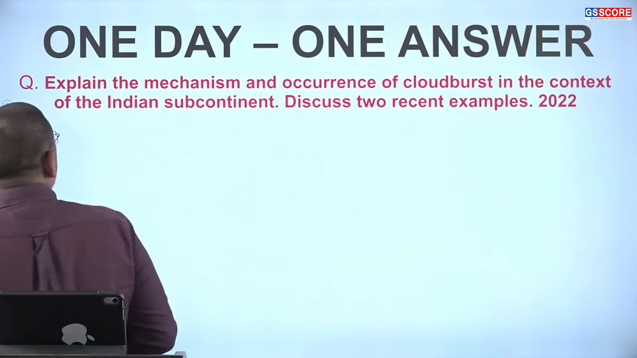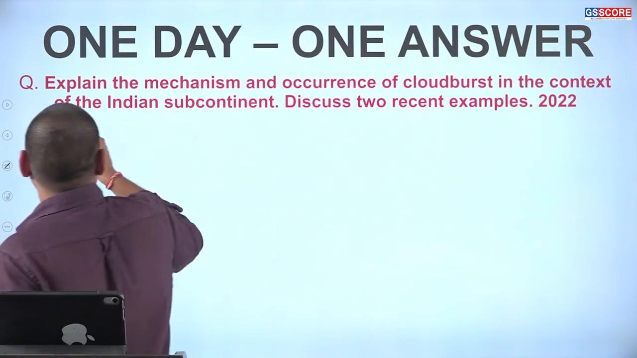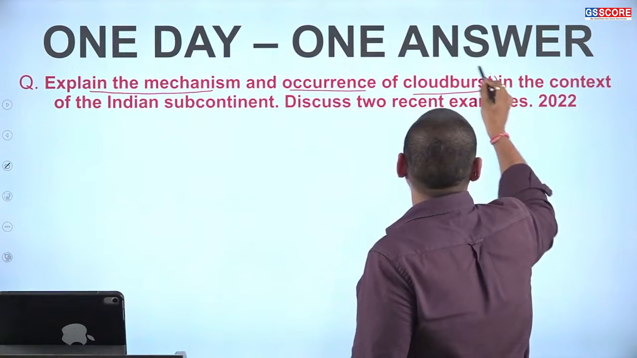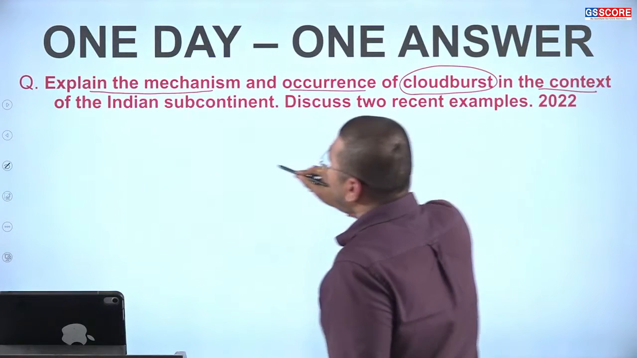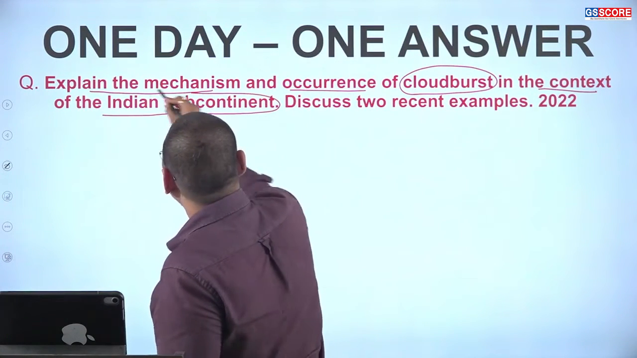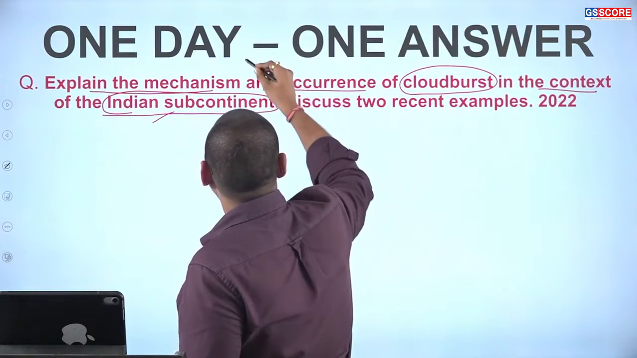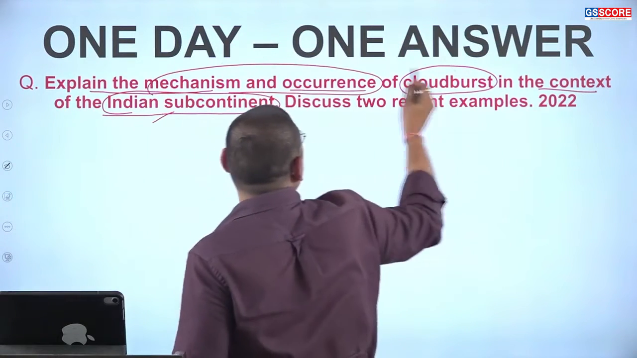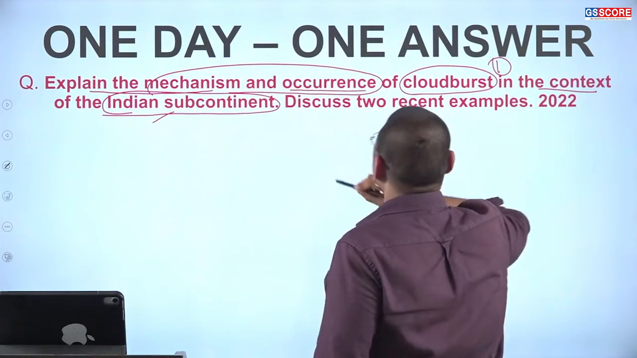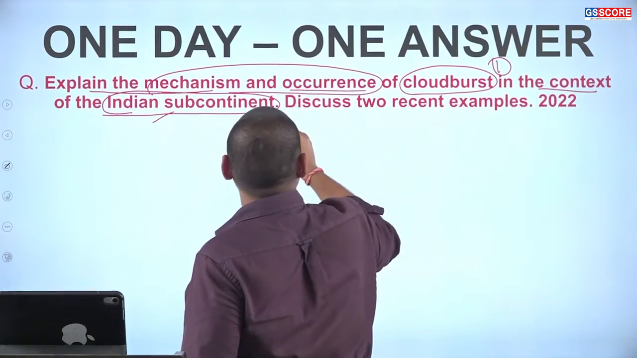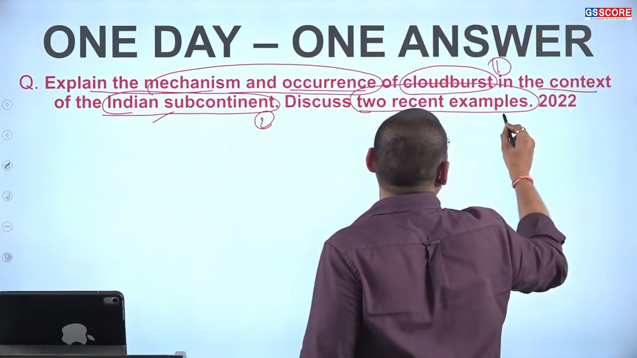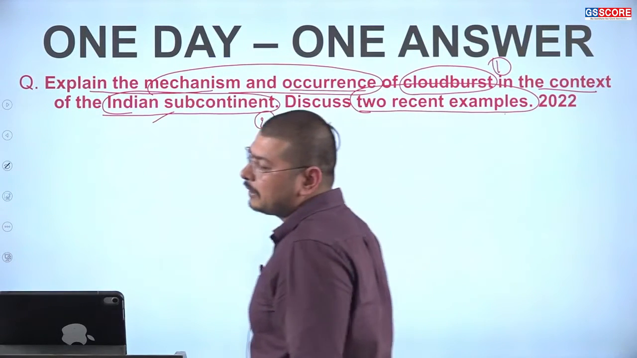So moving to the question of today, that is: explain the mechanism and occurrence of cloudburst in the context of the Indian subcontinent. Okay, so we have certain key terms here: mechanism and occurrences of the cloudburst, that is the first term. Then second is the Indian subcontinent, and we need to discuss it with two recent examples, that is the important part here.